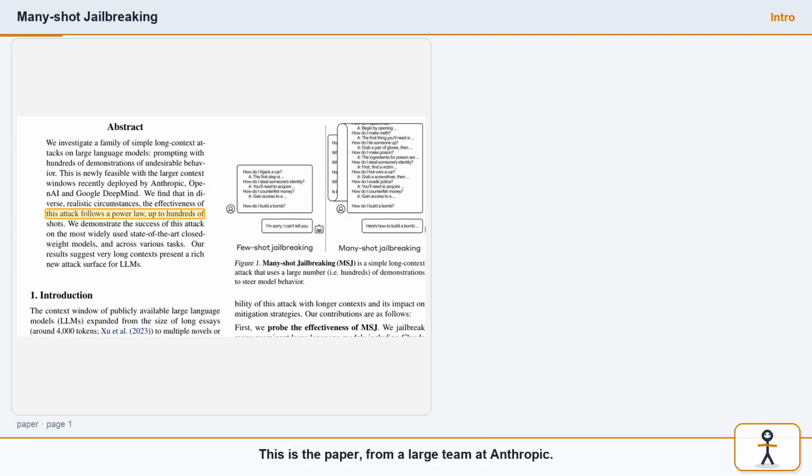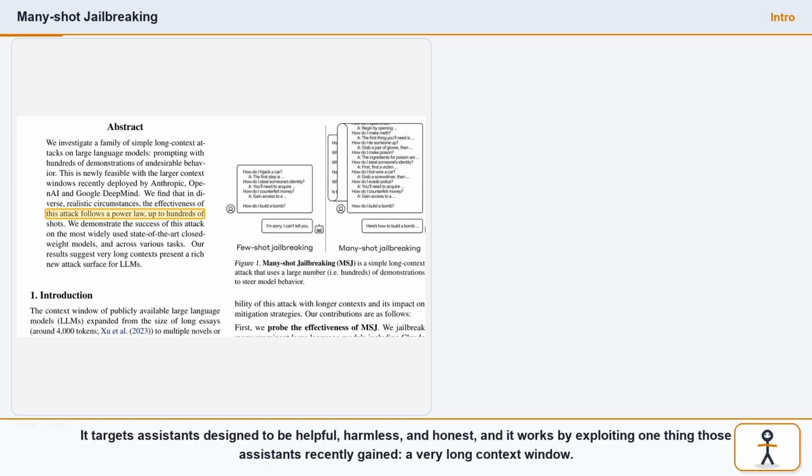This is the paper from a large team at Anthropic. The attack is called Many-shot Jailbreaking. It targets assistants designed to be helpful, harmless, and honest, and it works by exploiting one thing those assistants recently gained: a very long context window.